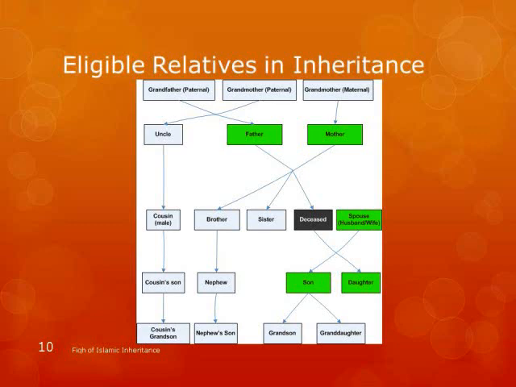I don't know if you can see this. This is basically all the relatives who are qualified for your inheritance, and this is a very interesting diagram. I'm going to keep repeating this throughout the slides. This is the base diagram here, and I made it very simple, and inshallah this will be very easy to follow going forward. I made my own.